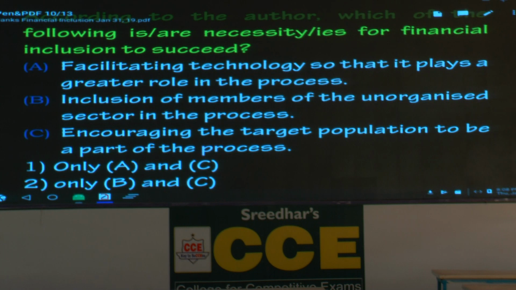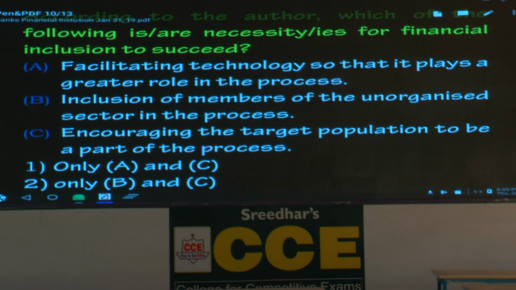Inclusion of members of the unorganized sector in the process. This is also mentioned, but not directly, not explicitly, implicitly. In one paragraph, he talks about inclusion of Kirana stores. Kirana stores, organized or unorganized? Unorganized. So this is also right. But it is difficult to make out. It's not explicit, it is implicit.